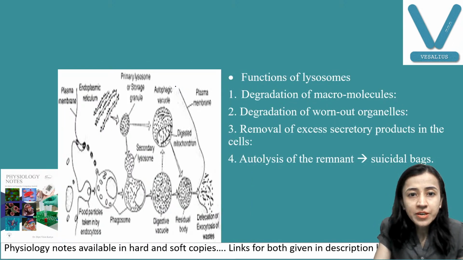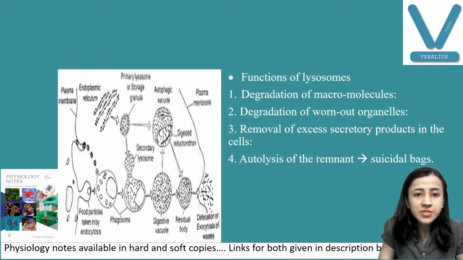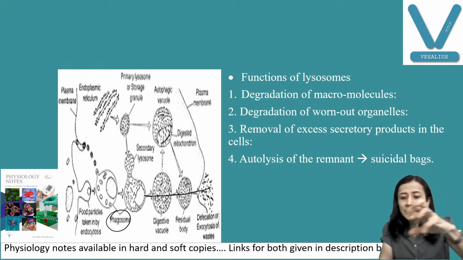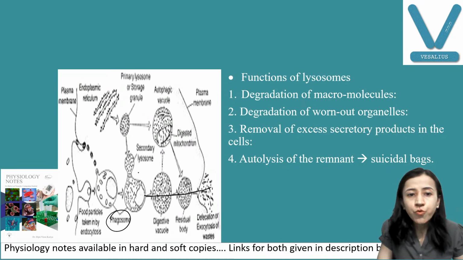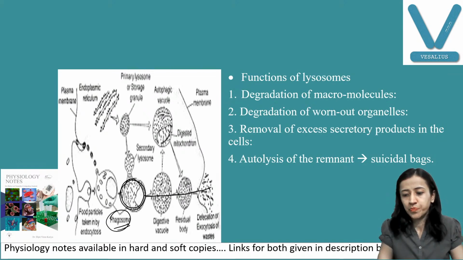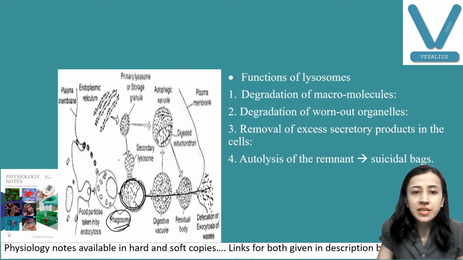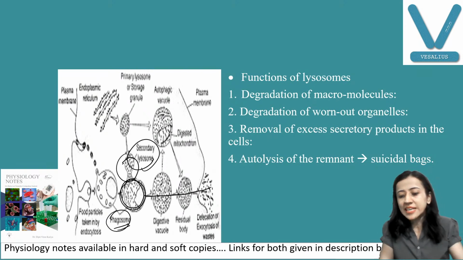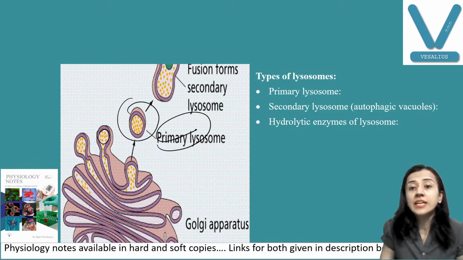I will show you what a phagosome is. Whenever a phagocytic cell engulfs a particle, it forms this kind of vesicle, and this vesicle with the particle is known as a phagosome. The phagosome binds with the lysosome, and this lysosome now becomes a secondary lysosome. And it has various hydrolytic enzymes.